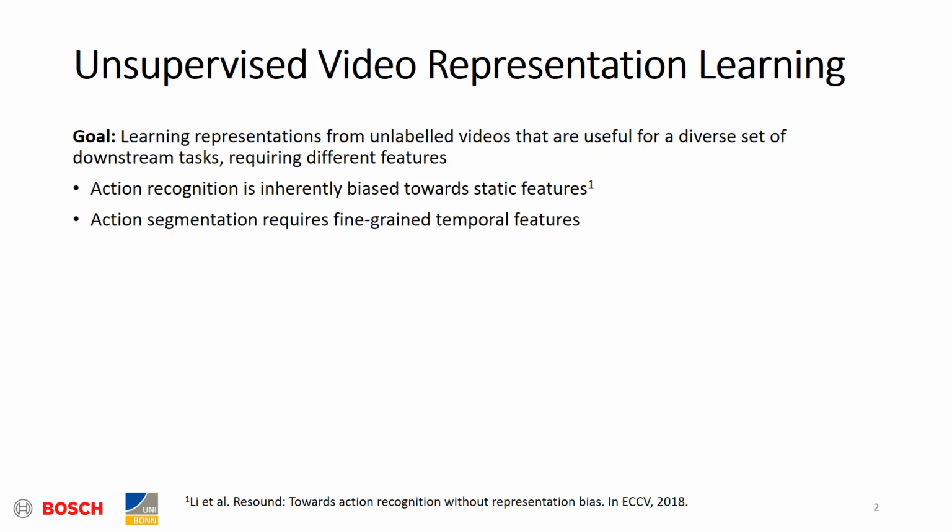Temporal action segmentation, on the other hand, requires much more fine-grained temporal features, and ideally we would like to capture both types of features. However, learning such diverse features in a single representation may be suboptimal. For example, supervised pre-training on action recognition may result in a representation that is not ideal for temporal action segmentation.